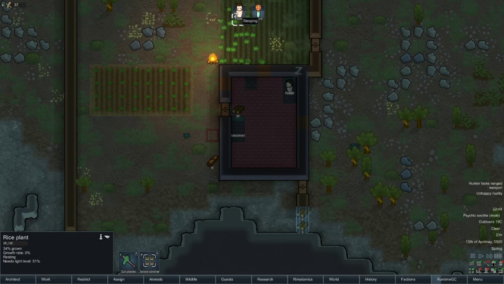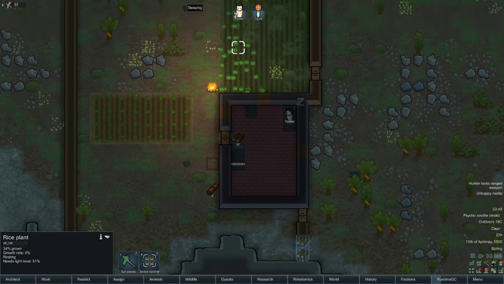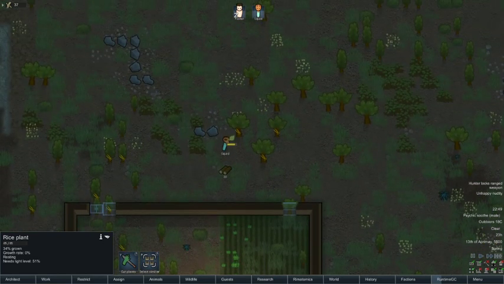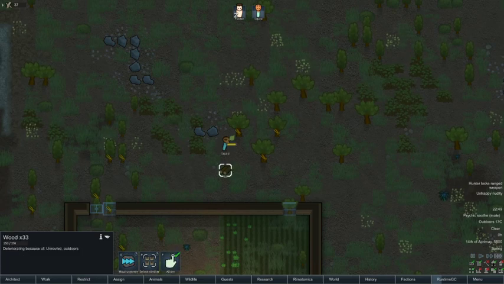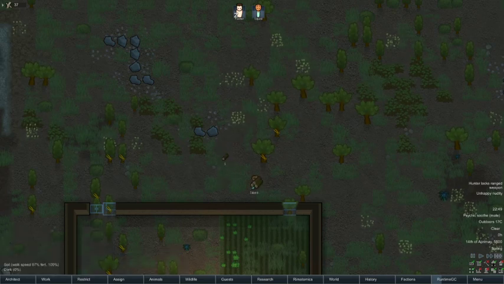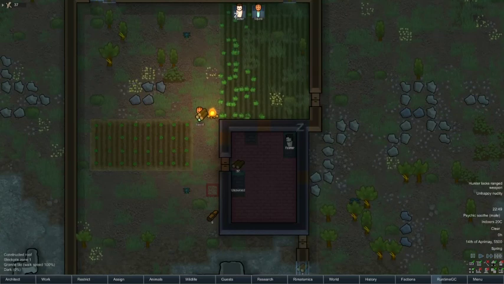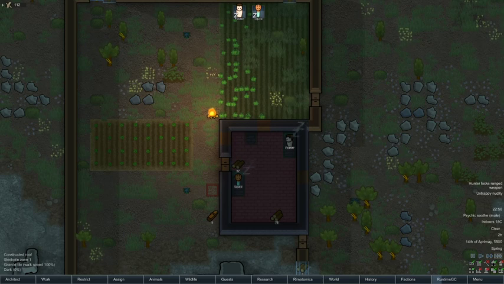Yes, Foster's gone to bed. For some reason, Squid over here is still cutting down trees. Hopefully, he's not botching them. No, he hasn't. See, he's actually managed to get some wood, which is good because we're going to want to keep our campfire warm too. So they're both asleep now. So we shall just wait here.